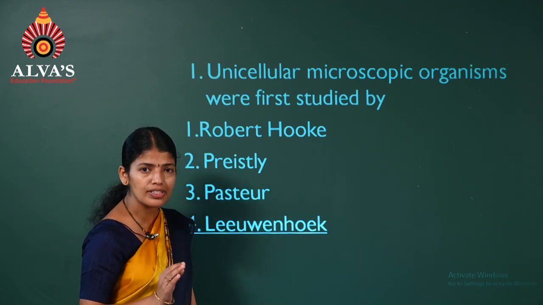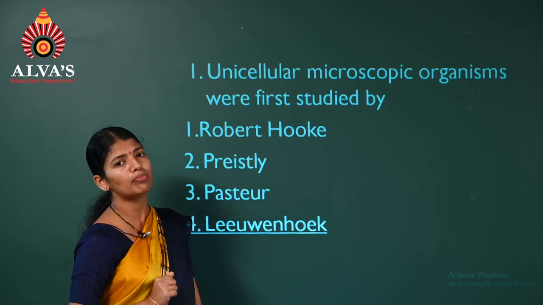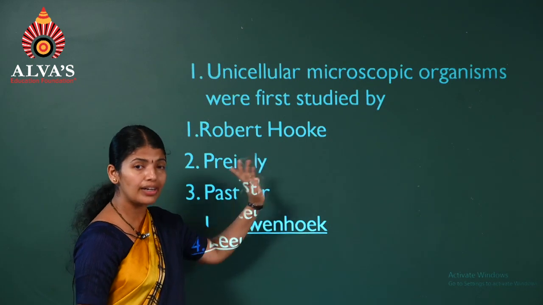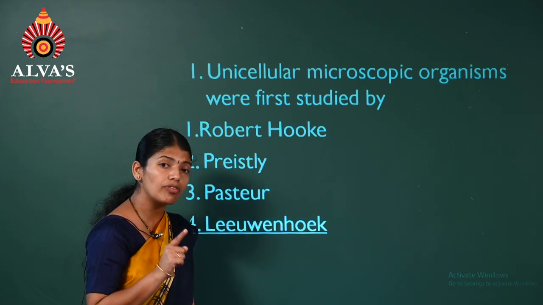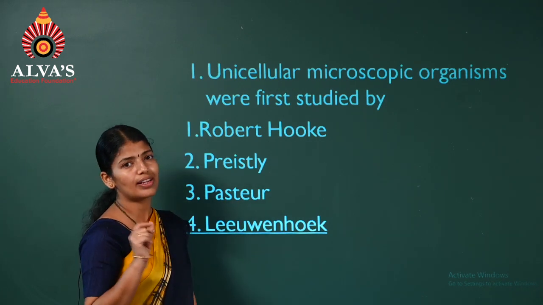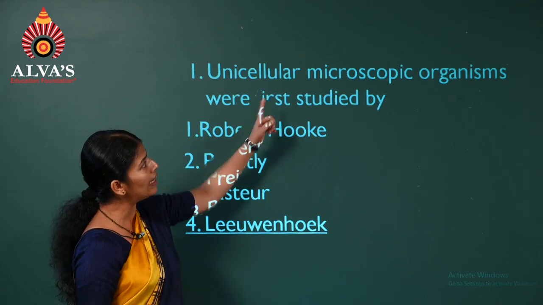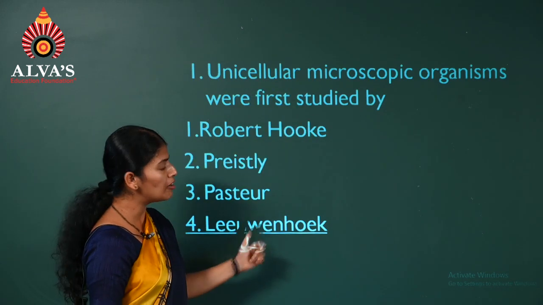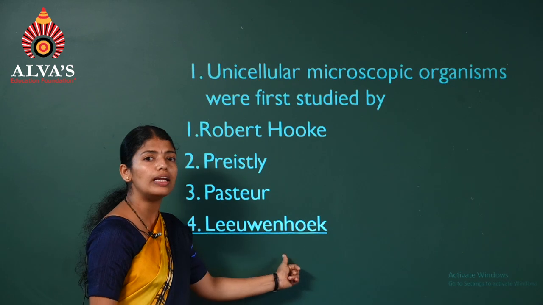So live cells were first observed by Leeuwenhoek. But Robert Hooke also had seen cells, but they were dead cells. They were the cork cells, dead cells. Therefore, live cells or unicellular microbes were first seen by Anton von Leeuwenhoek.